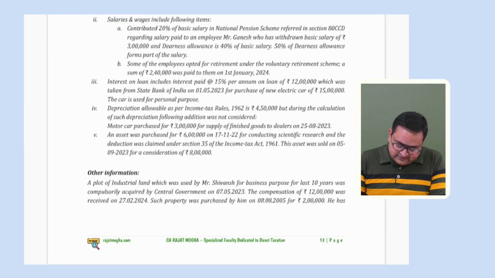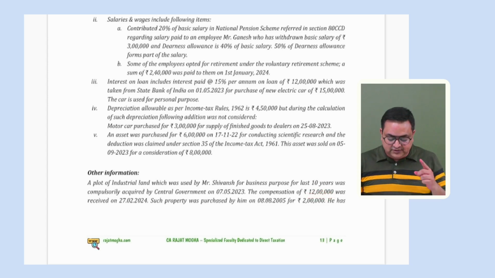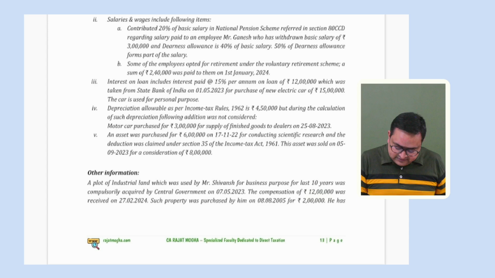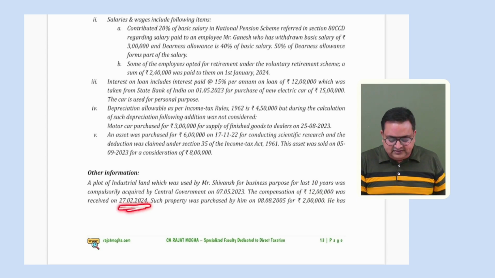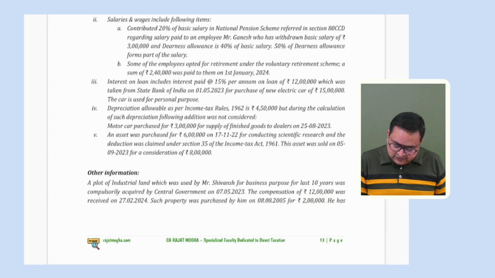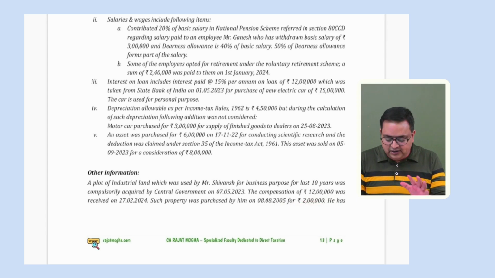And here the assessee has an industrial land, which was compulsorily acquired by the government, and the government is paying 12 lakh rupees compensation. So this asset is compulsorily getting acquired. So when they are receiving compensation in this year itself, this would be the capital gain again. 12 lakh would be the full value of consideration. Cost was 2 lakh. It was purchased way back. So it would be a long-term capital gain.